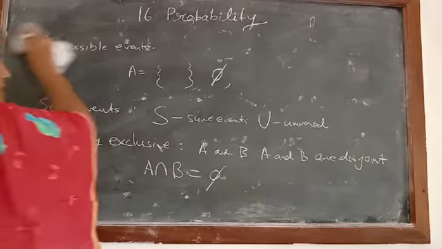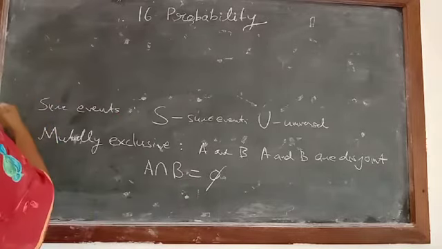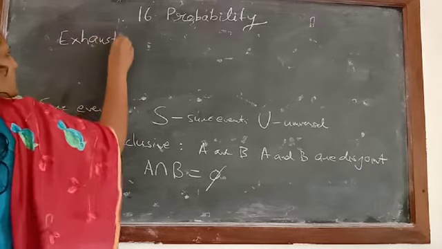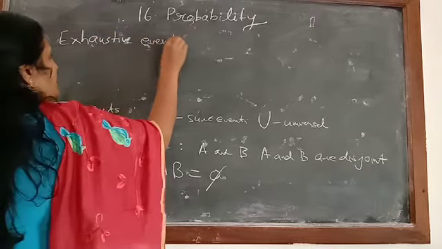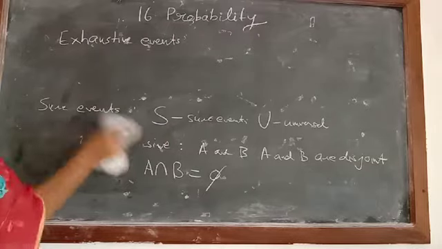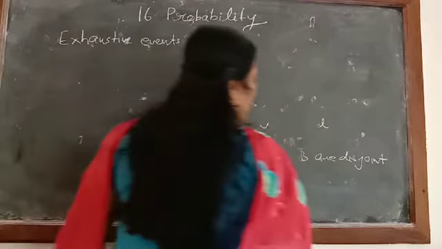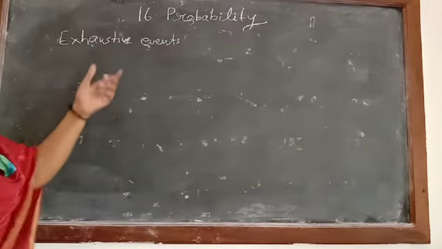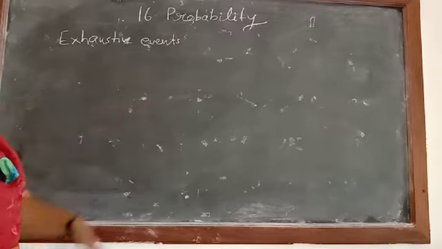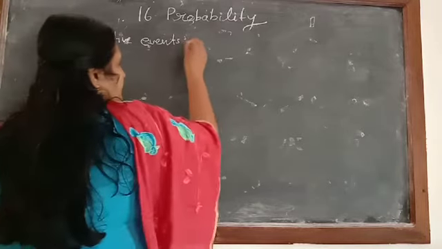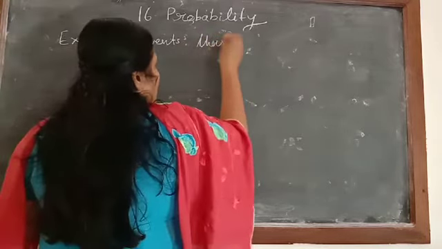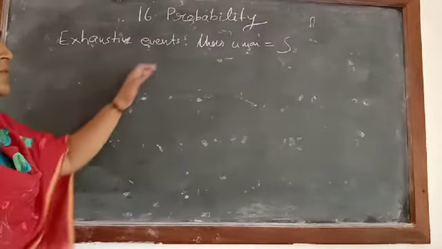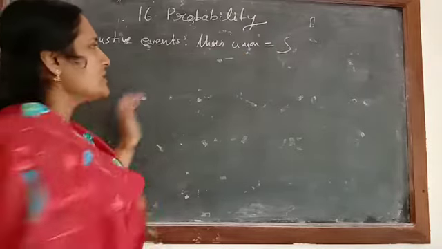Then the next event is exhaustive events. Just write down: two or more events are said to be exhaustive if their union is equal to S. What is S?